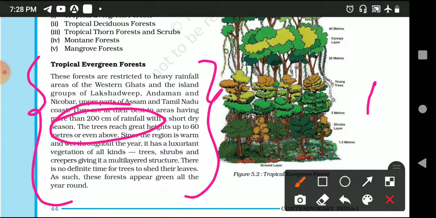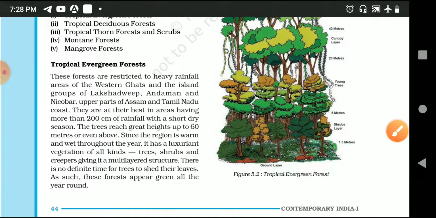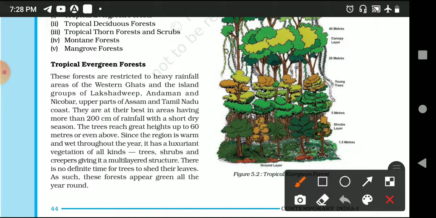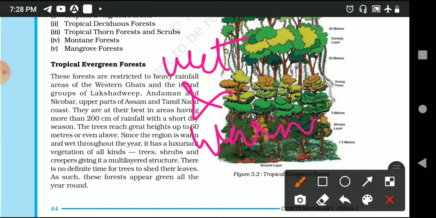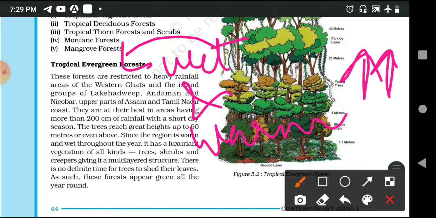The characteristics of this tropical evergreen forest are warm and wet climate. It is also known as wet and warm climate. Why wet and warm climate? Wet is because it is near to your tropical area, and we say that जहाँ पे सनलाइट ज़्यादा होती है वहाँ पे तुरंत बारिश होती है.